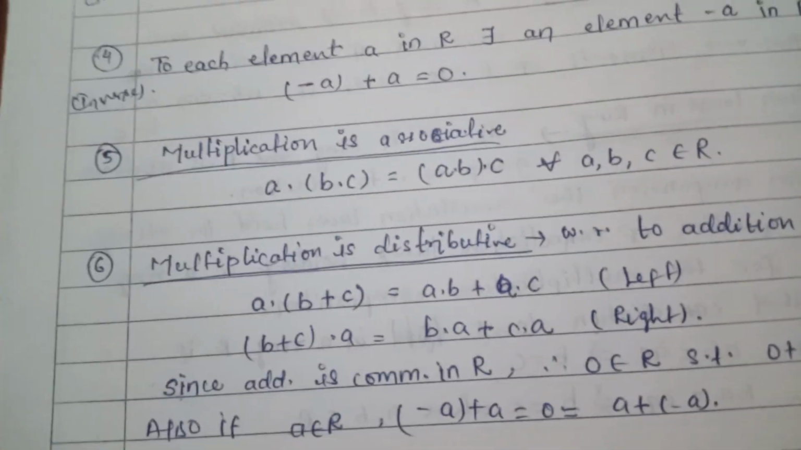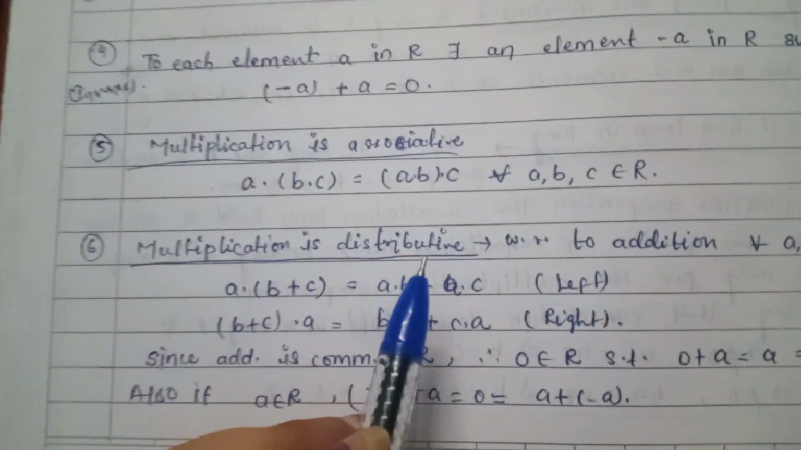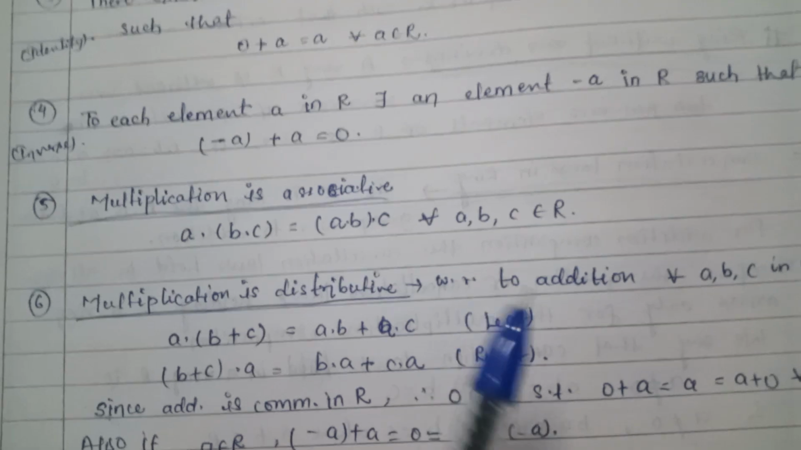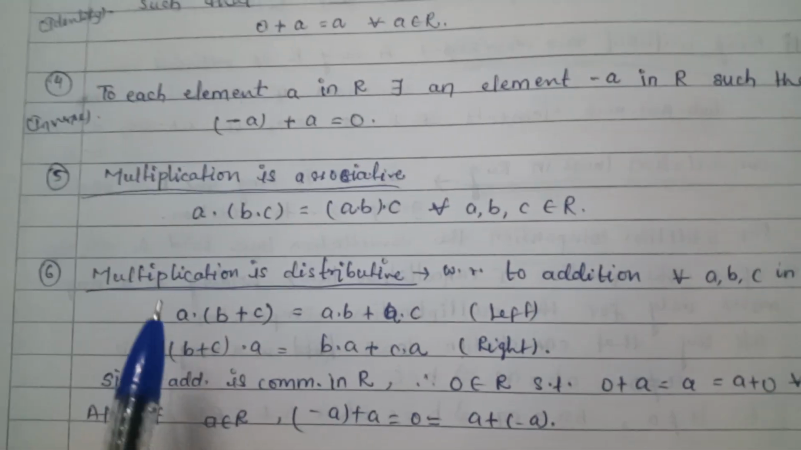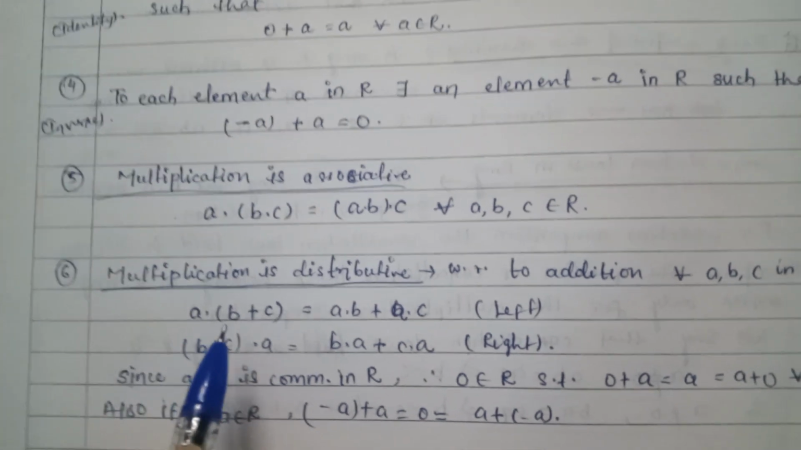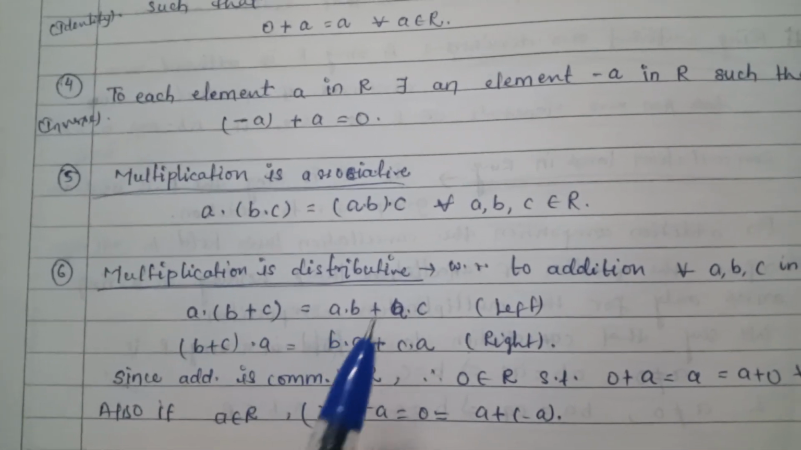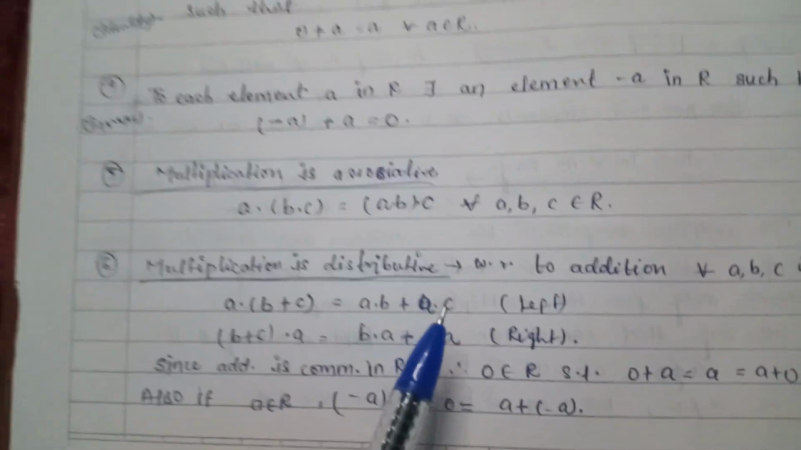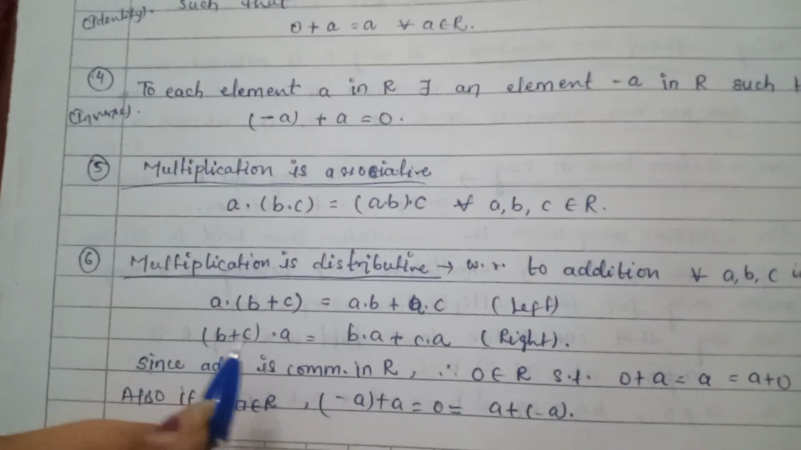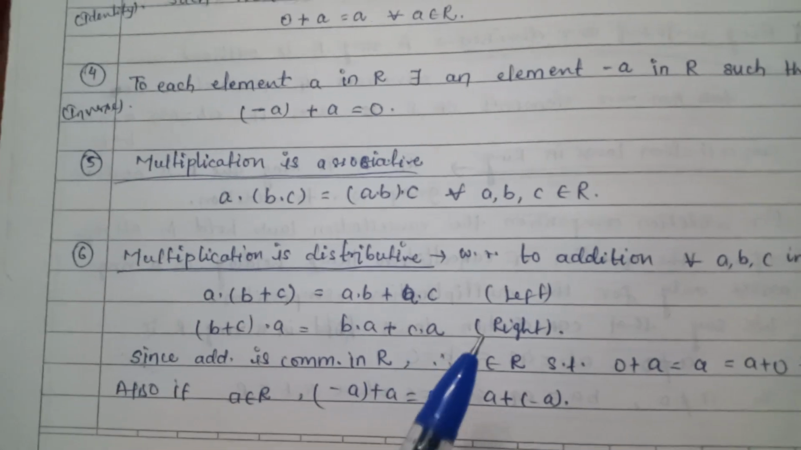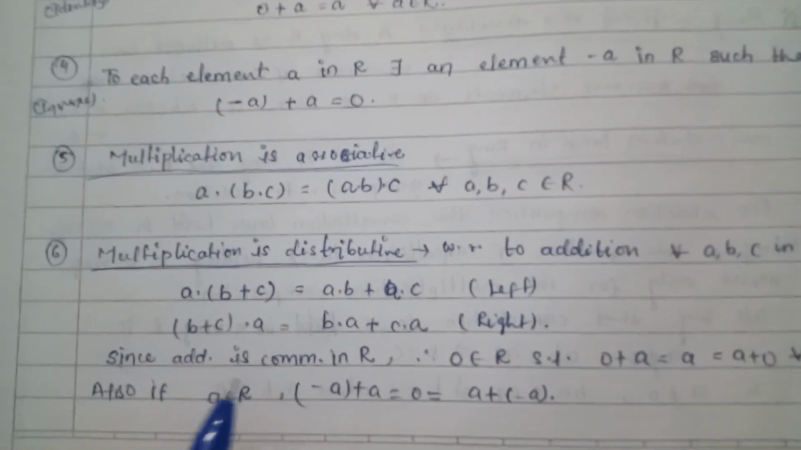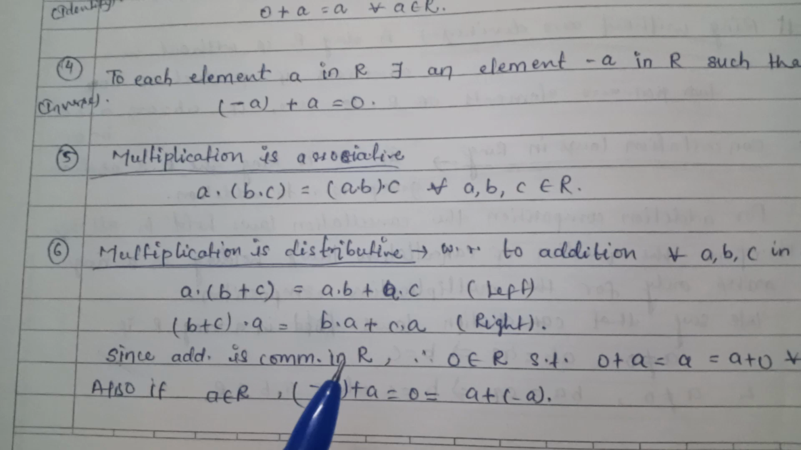Now the sixth one is multiplication is distributive with respect to addition. For all a, b, c in R, a · (b + c) is equal to a · b plus a · c, the left distributive law, and (b + c) · a is equal to b · a plus c · a for right. Since addition is commutative in R,